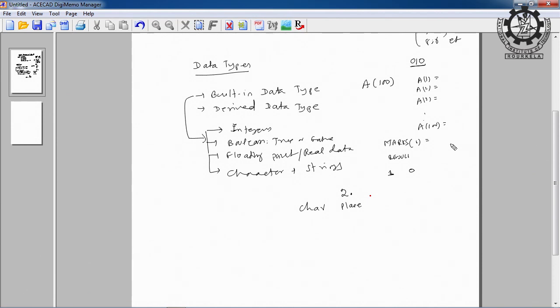Bombay and Rourkela are data, but certainly they are not integers or real numbers, they are character data. So character is one type of data, and if one variable takes one character, that is allowed, or a single variable can take more than one character, and that becomes a string. What is a string?